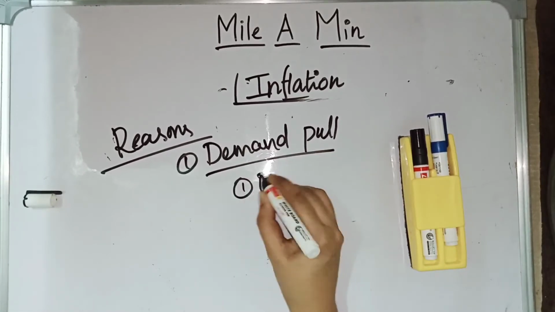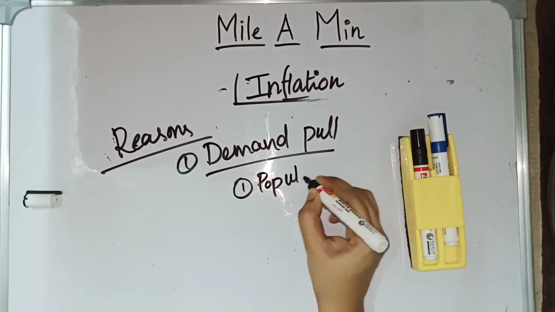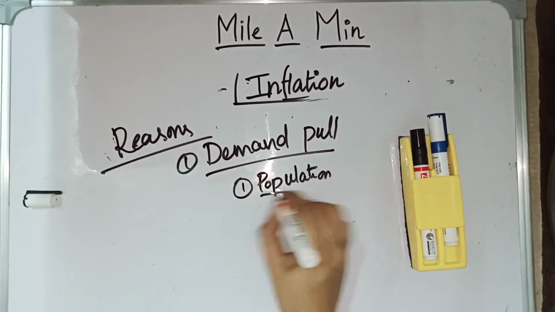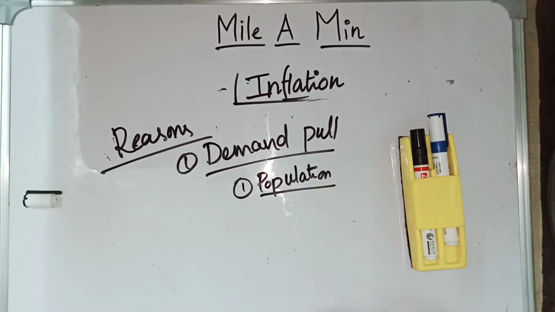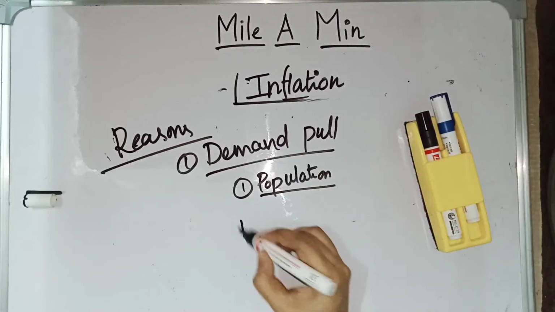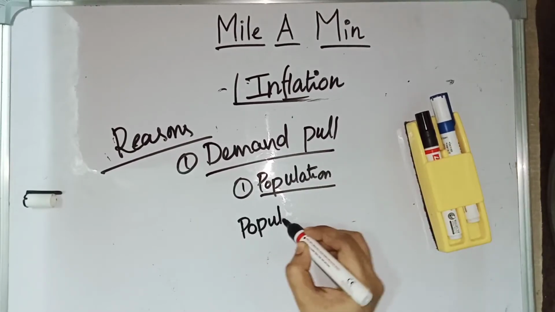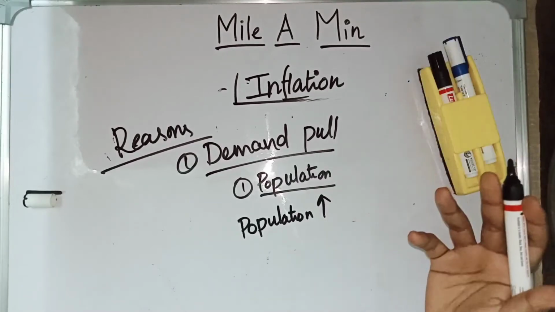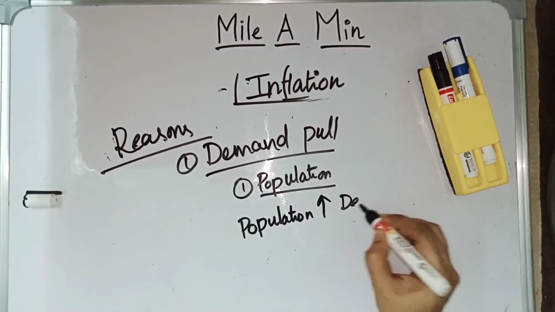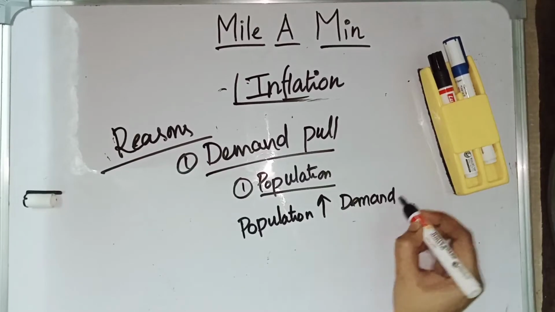First one is population. If the number of people is increasing, then demand will increase. Let us take food commodities. If population increases, more people are in need of food, so the demand for food commodities will increase.